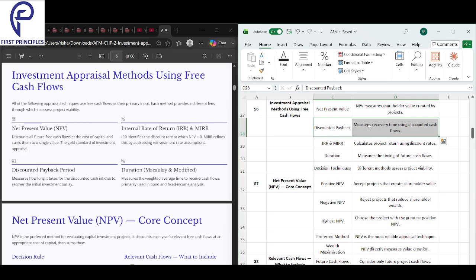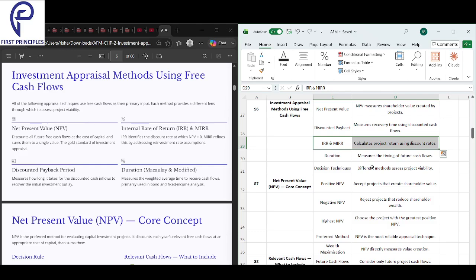After considering the time value of money, in how many years will we get our money back? That is called discounted payback. Next, we look into IRR and MIRR.